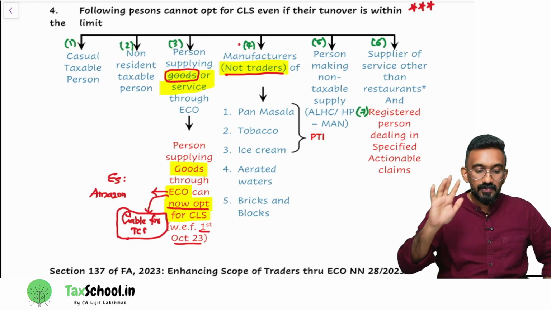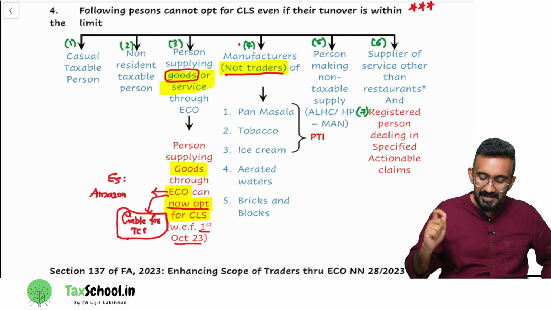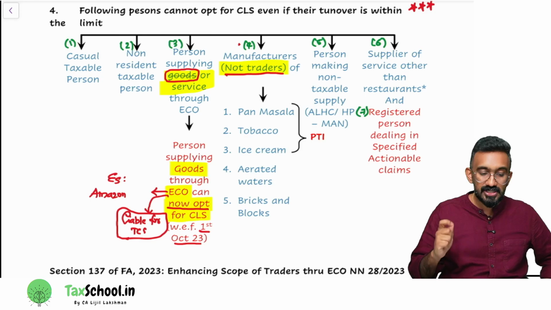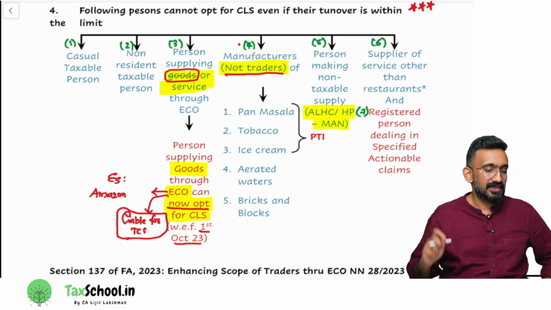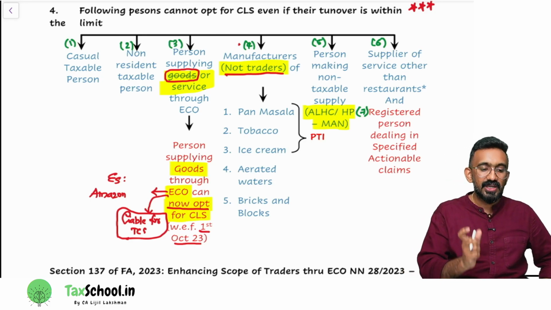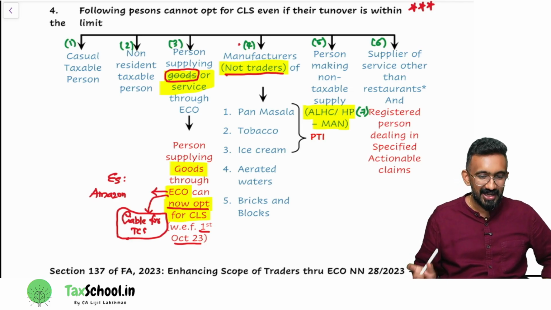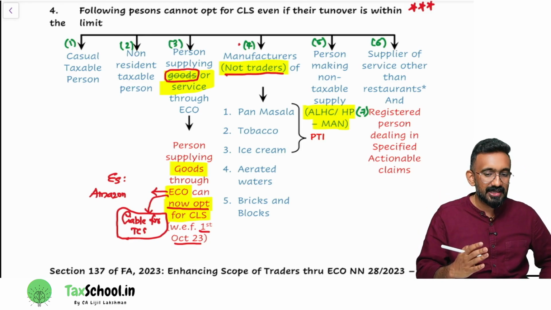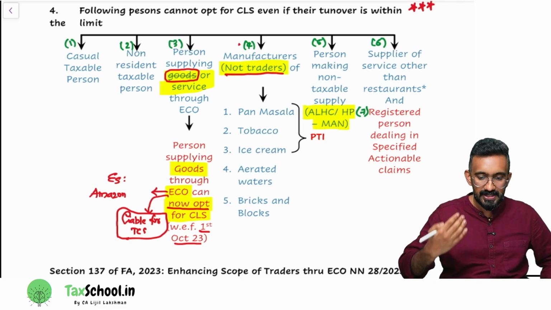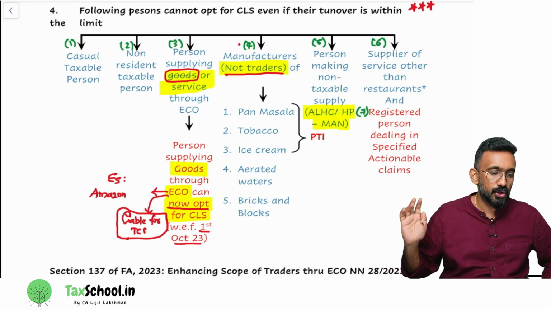Then the fifth person not eligible for composition levy scheme is a person making non-taxable supply. There are two supplies that I've listed as non-taxable. What are the non-taxable supplies? ALHC. What is ALHC? Alcoholic liquor for human consumption. It is a non-taxable supply. If you supply that, you cannot opt for composition levy scheme, which means if you're a restaurant with a bar attached, supplying alcohol also, you cannot opt for composition levy scheme.